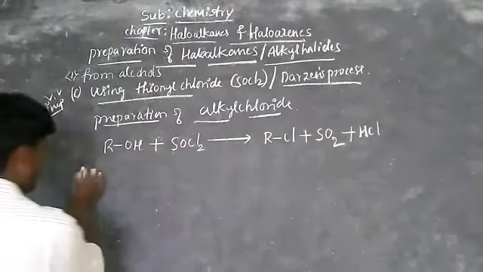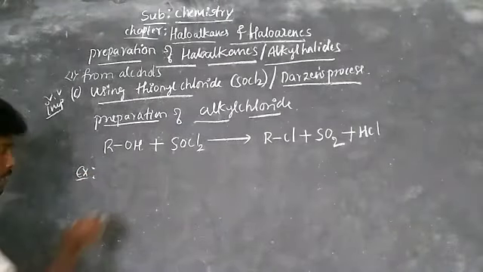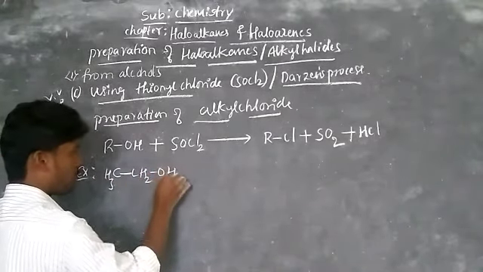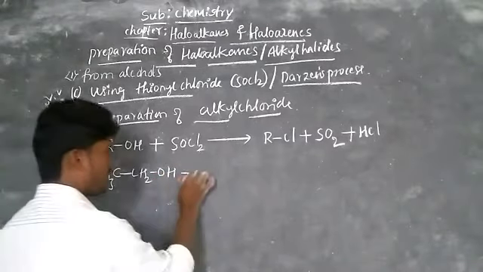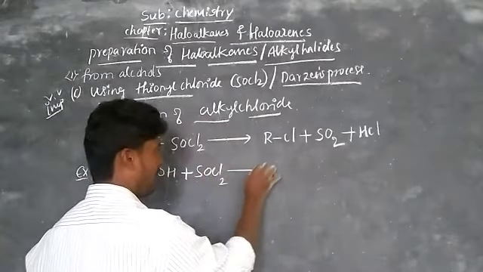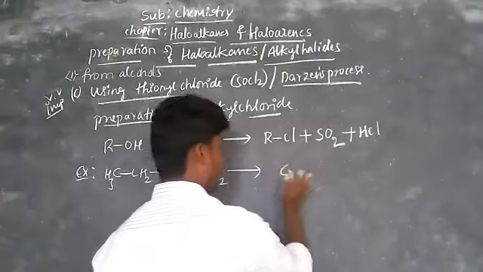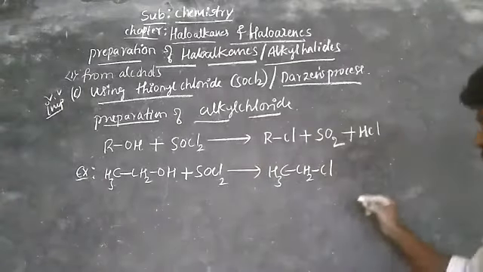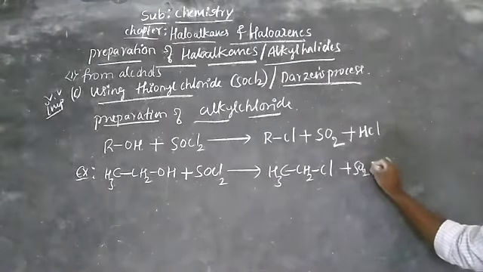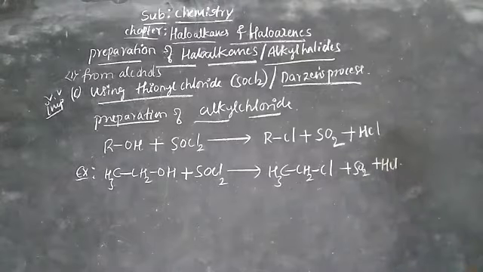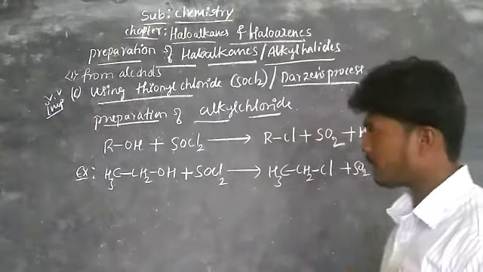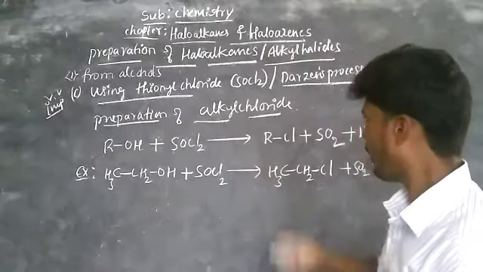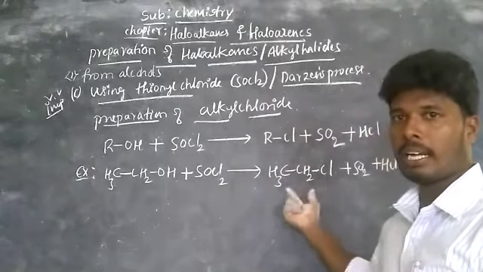For example, take in place of R, CH3CH2OH, ethanol, which reacts with SOCl2, thionyl chloride, and you get CH3CH2Cl plus SO2 plus HCl.